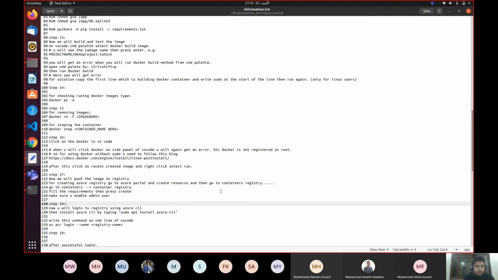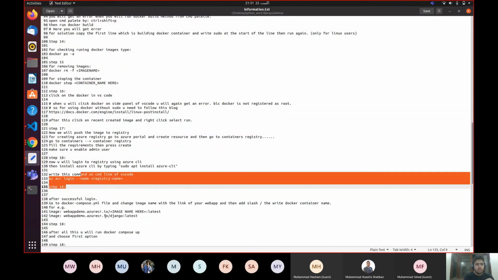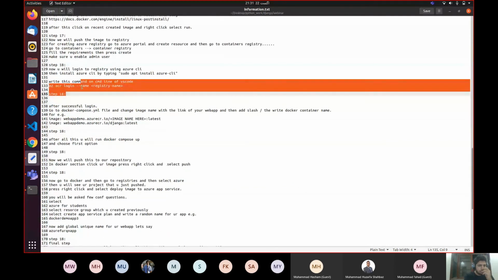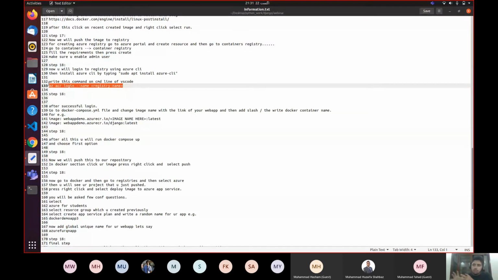Okay, so to log into Azure CLI, first install Azure CLI by typing sudo apt install azure-cli. I have already installed Azure CLI, so you will need to run this line to install it yourself. Write this command on the command line of VS Code, az acr. This is for logging into your Azure registry, because you need to push your container from localhost to the Azure registry, the Azure folder, because you are going to deploy your web app in Azure, not on your localhost. So I need to push my project into the Azure folder.